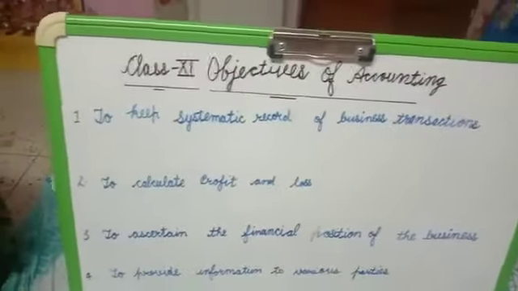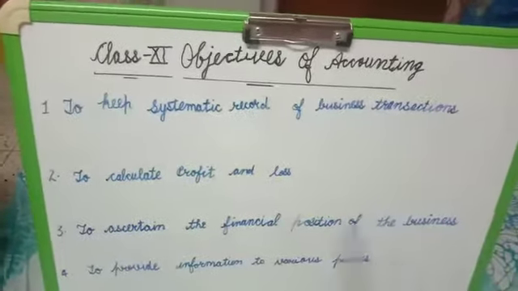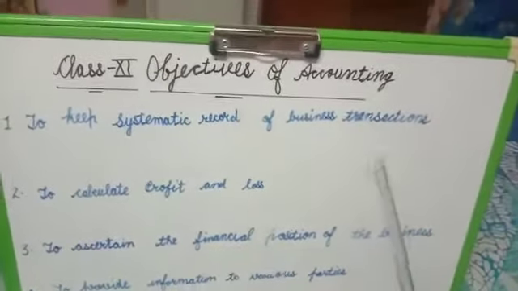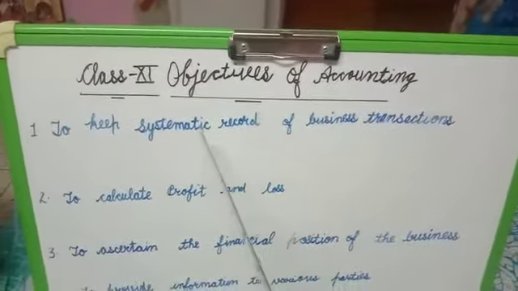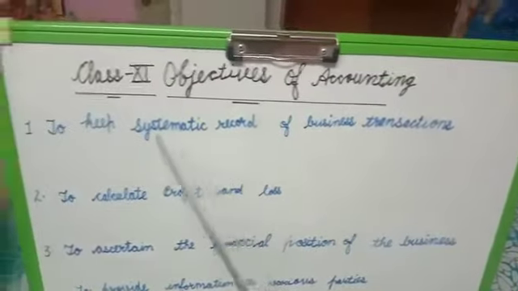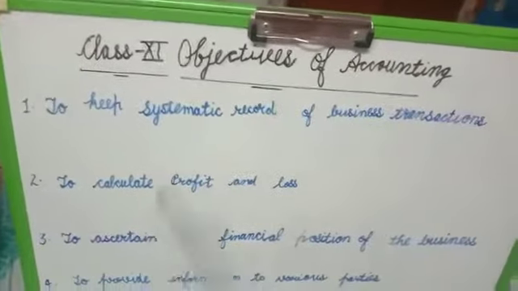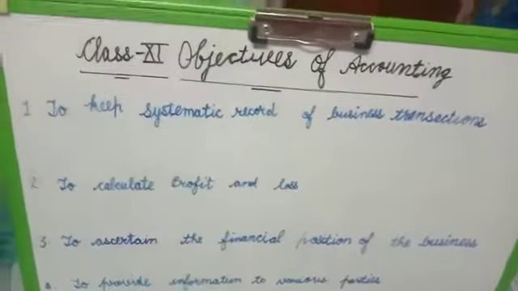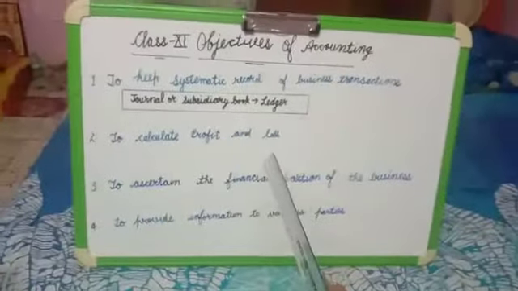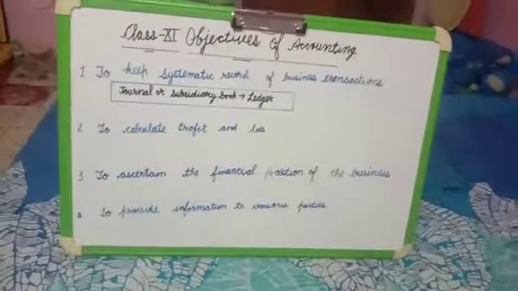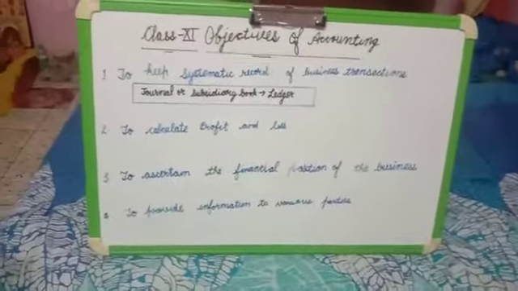Now we will discuss these objectives in detail. First is to keep systematic record of business transactions. Here the question is, what is the way to keep the record systematically? To keep the record of transactions systematically, first we record in a journal or subsidiary book, then post in the ledger. About the journal or subsidiary book and ledger, we will discuss these in the related chapters in detail.